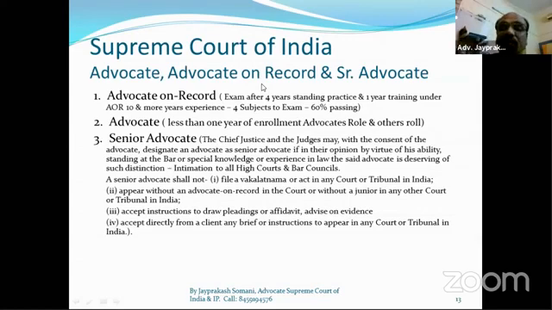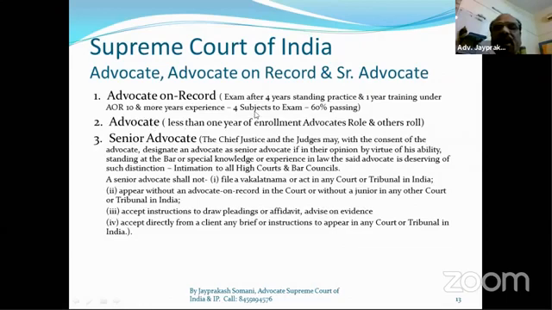And one important thing: an AOR's residence or office should be within 15 to 16 kilometers of the Supreme Court main premises. That means he should settle down in Delhi permanently. Then he can perform the duties of an AOR, not the job of an AOR, the duties of an AOR. And another is the advocate.